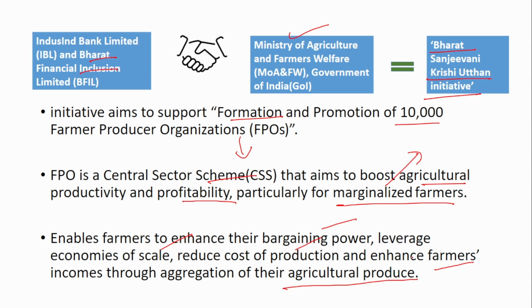That is the main purpose of this FPO: to organize the farmers, especially the marginalized farmers who own very small hectares of land, to make them come together so that their bargaining power will increase, their cost of production will reduce and their income will increase. We plan to establish around 10,000 FPOs.